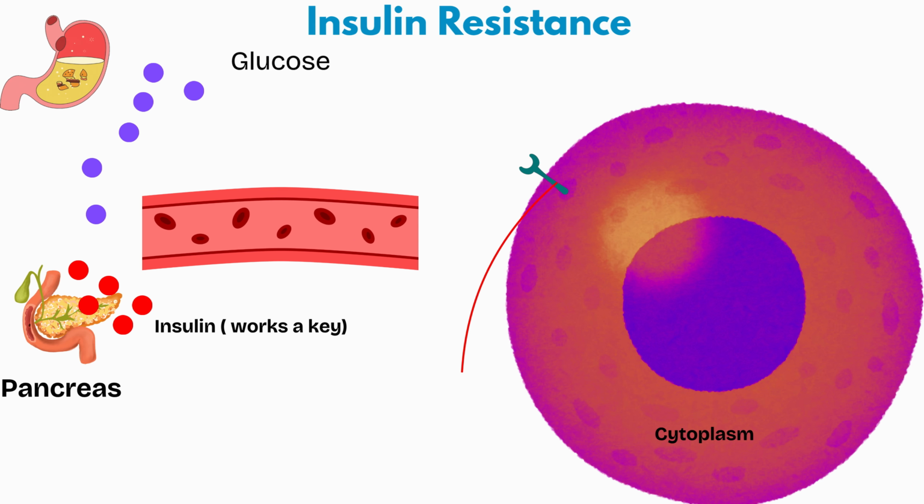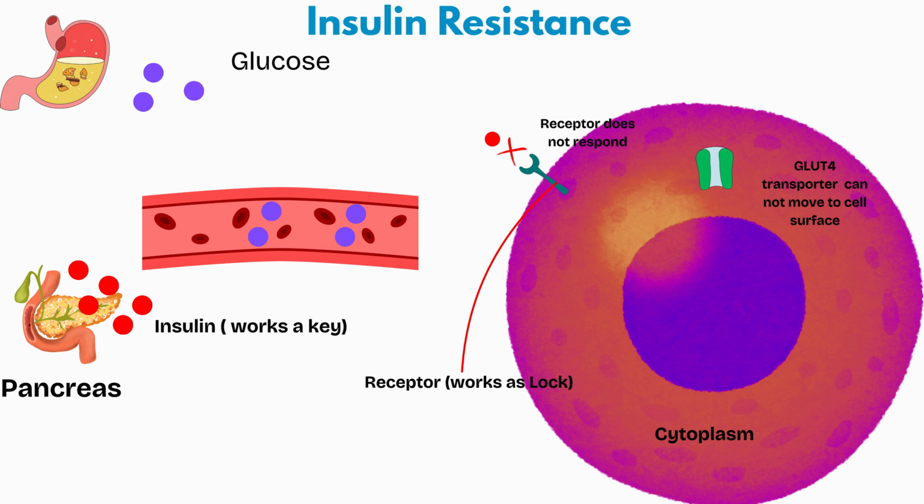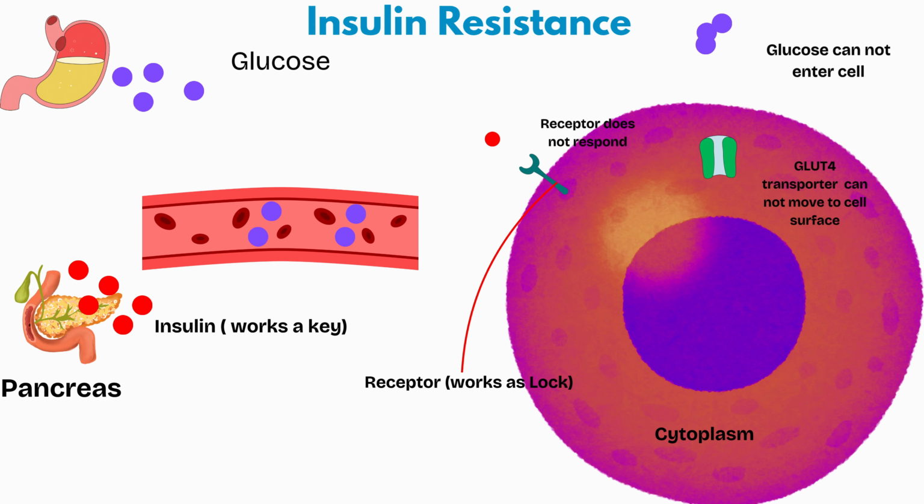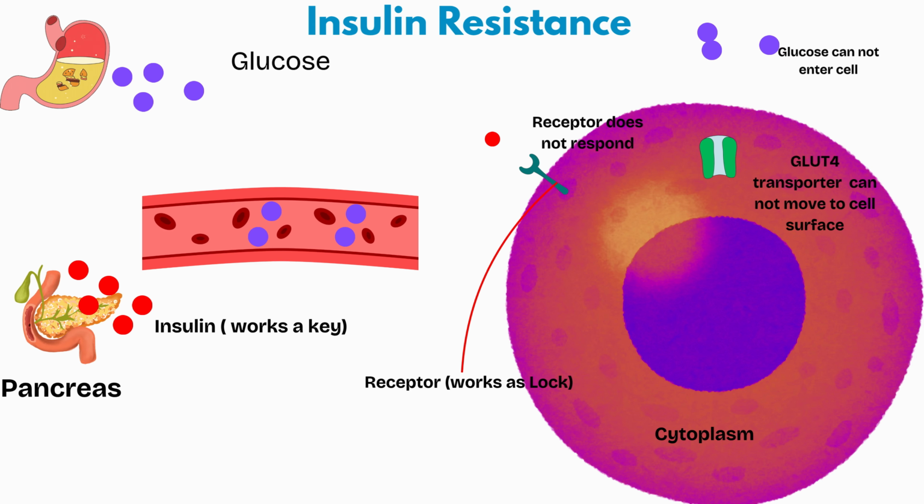Insulin resistance is when your cells don't respond properly to insulin. Insulin resistance can lead to higher blood sugar and make weight gain more likely. In insulin resistance, the receptor doesn't respond well to the insulin, so fewer doors open, less sugar enters cells, more stays in the blood, and over time that high blood sugar is harmful.